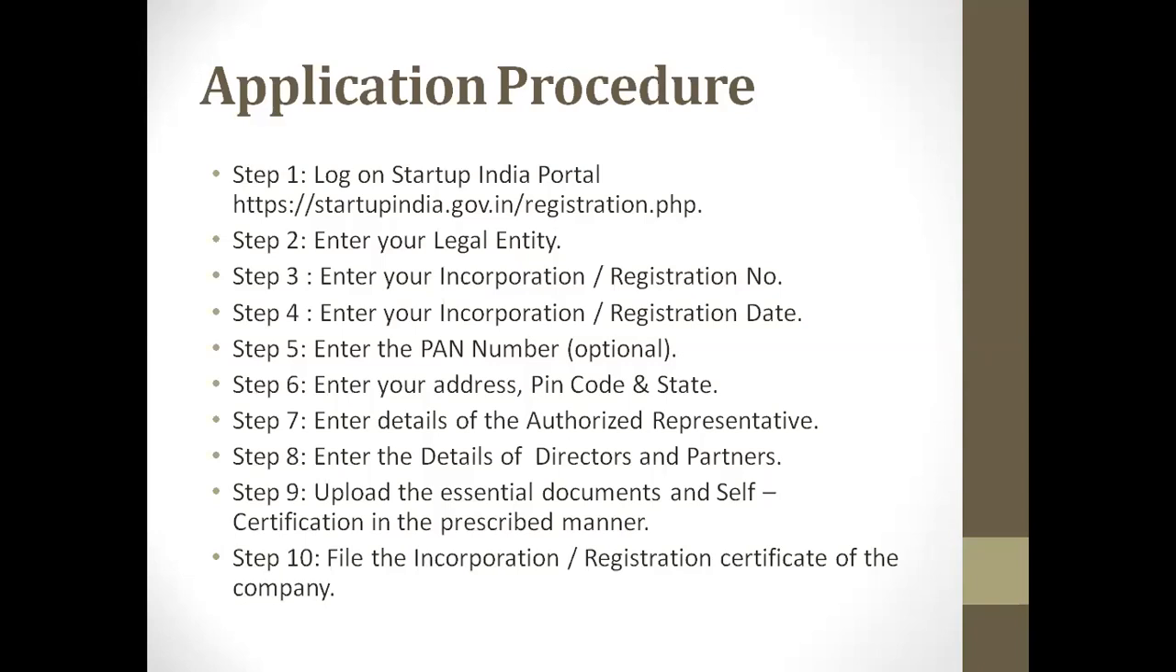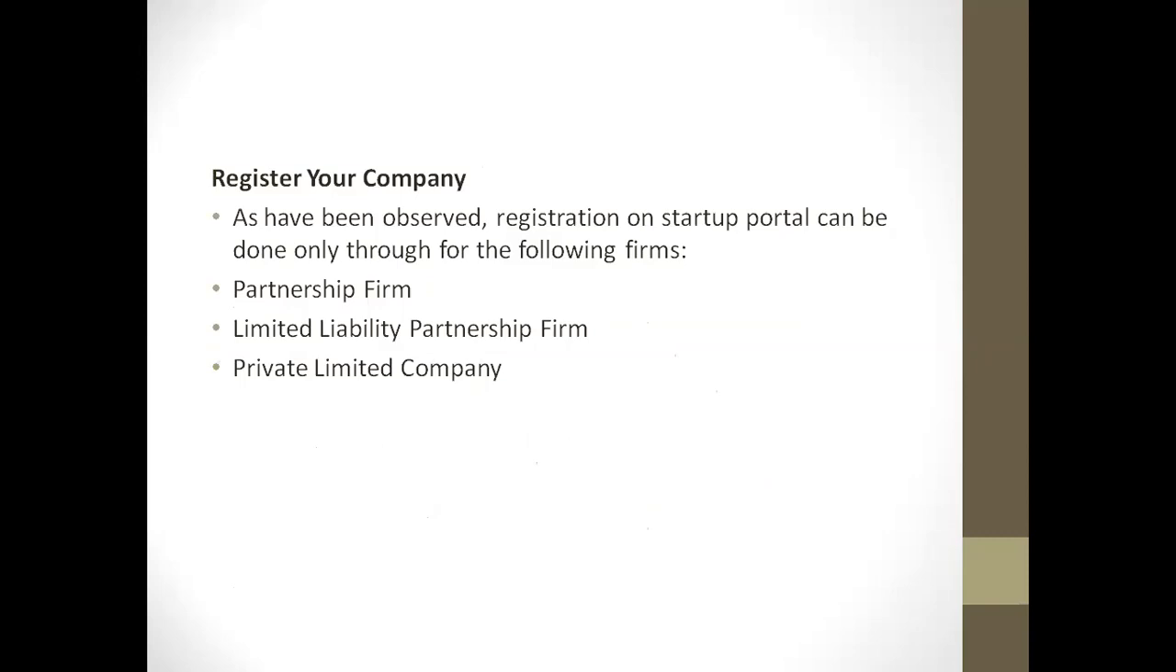Then enter details of the authorized representative and the directors or partners of the startup. Then upload the essential documents asked and the self-certification in the prescribed manner. Finally, the file will be incorporated and the registration certificate of the company will be given. Registration on the startup portal can be done only through the following forms: one, a partnership firm; second, a limited liability partnership; and third, a private limited company.